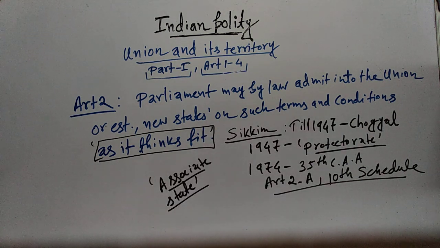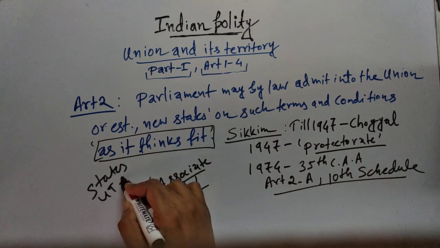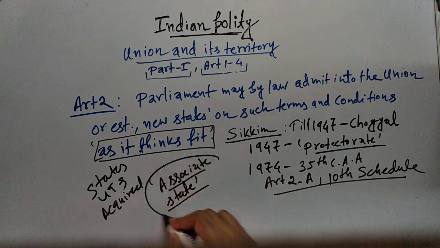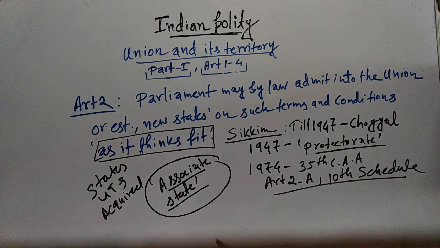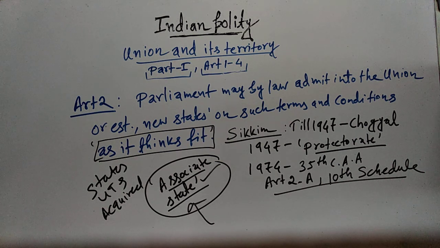But now the question arises that in the Indian Constitution, we have states, we have union territories, and we also can have acquired territories. But where is this concept coming from? This associate state concept is nowhere mentioned in the Indian Constitution. Then how can Sikkim be granted associate statehood by the Indian government? The reply of the Indian government was to look at Article 2.